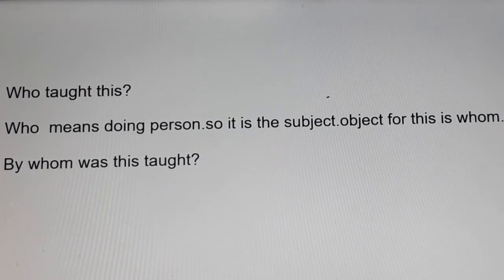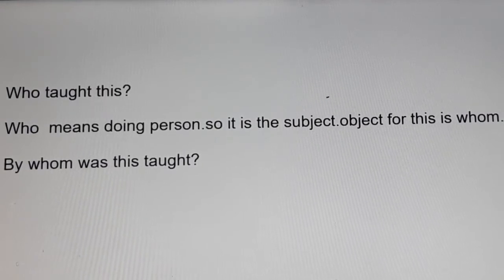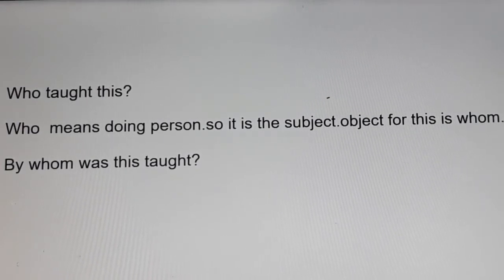Subject must be changed to object. Object for who is whom. We must put by before the object. So, by whom was. Here verb taught. Taught is in past tense. And so, we must write was taught.